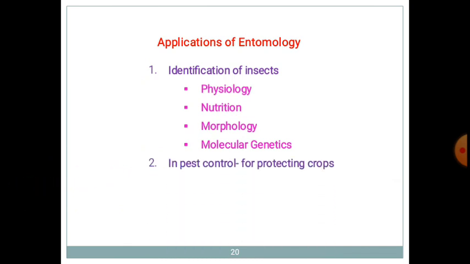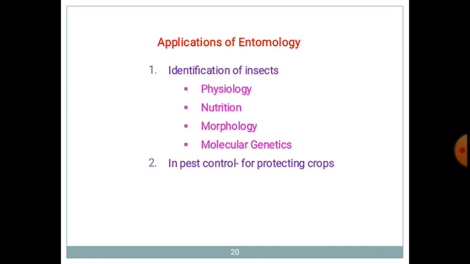Then how is it useful? The identification of the insect is helpful in pest control, that is for protecting the crop. If we don't know the insect, we cannot easily determine which type of pesticide is to be used, and hence identification of the insect and then controlling that particular insect is very helpful in pest control.